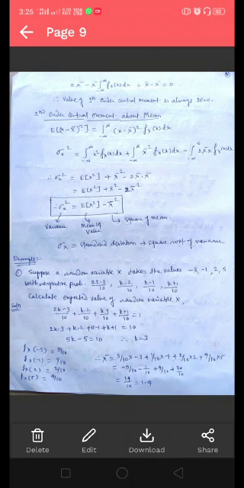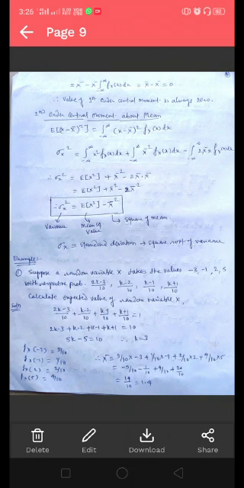Simplifying this, you will get the variance, which is represented here by sigma x square equals the expected value of x square minus x bar square. So the variance equals the difference between the mean square value and the square of the mean. We can obtain the standard deviation from the variance by taking the root of the variance.